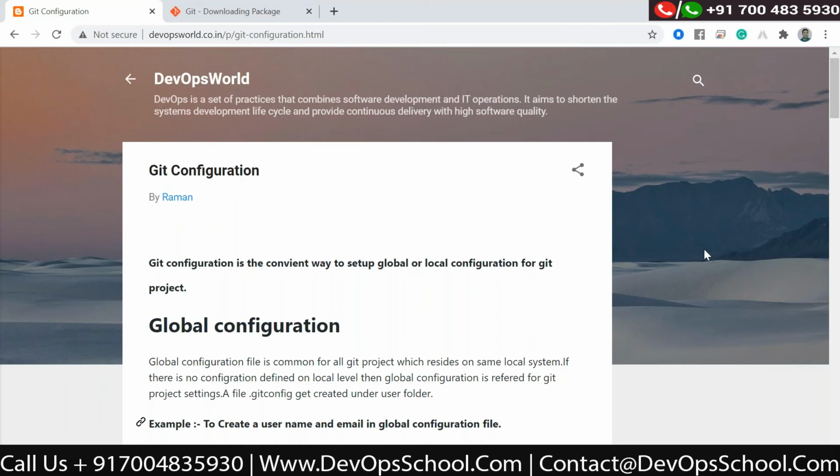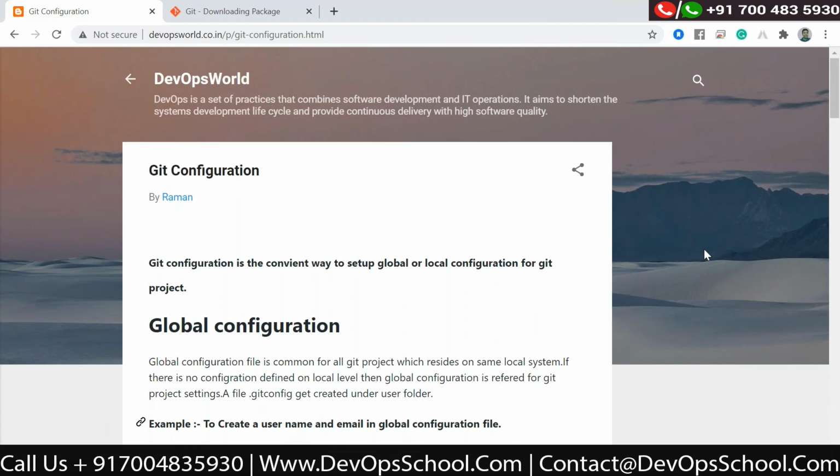It will not be validated, but you need to mention it. For example, you are one of the developers working on some project. To know who has committed the changes, we need the author name and the email. So these things are required from the local repository point of view.